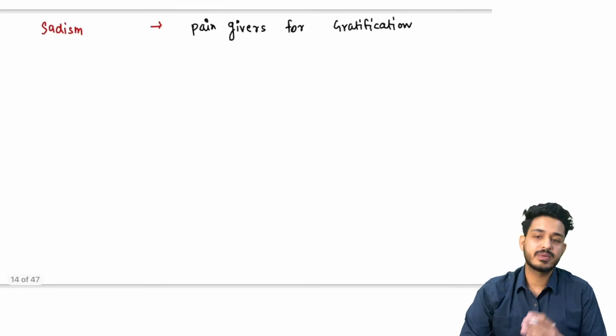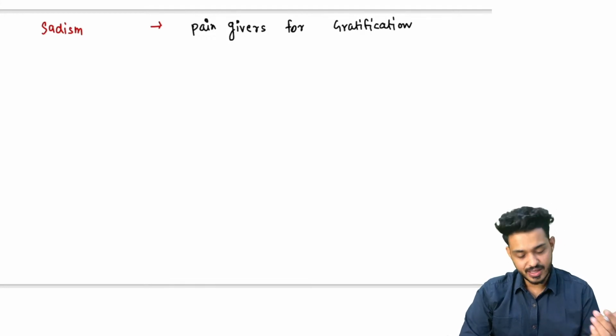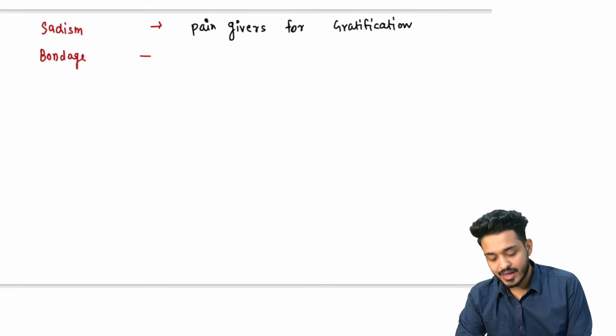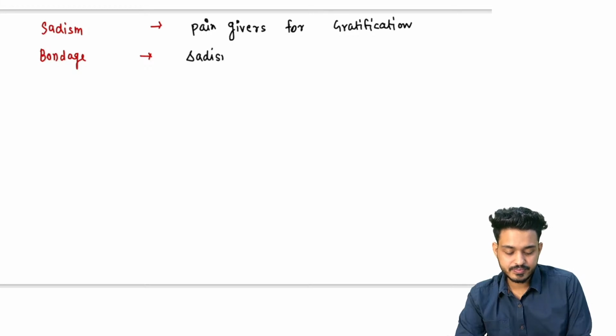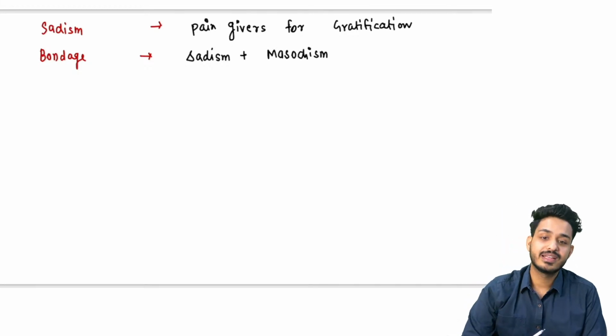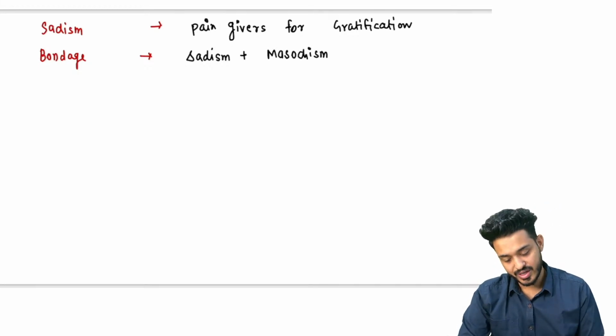और अगर एक बंदा मैसोचिज्म वाला है, दूसरा sadism वाला है, एक को दर्द देने में मजा आ रहा है, एक को दर्द लेने में मजा आ रहा है, तो इनका क्या बन जाता है? That is known as bondage. अगर ऐसा कोई कपल है, that is going to be bondage. So you will be having sadism plus masochism. Sadism plus masochism is going to make what? They are going to make bondage, right?